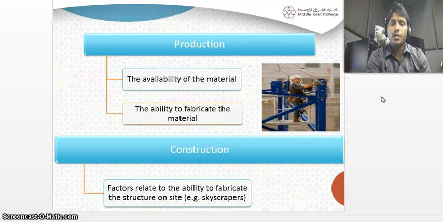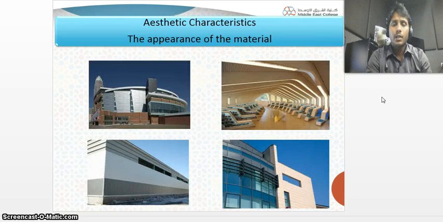Production: the availability of the material, the ability to fabricate the material. Fabricating means arranging things in a proper order. Factors relate to the ability to fabricate the structure on site. Aesthetic characteristics, the appearance of the material. So aesthetic characteristics means the external appearance of the materials.